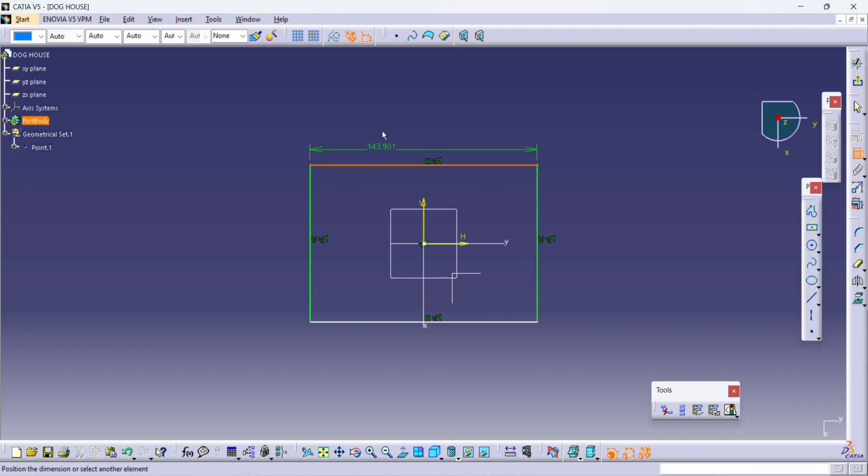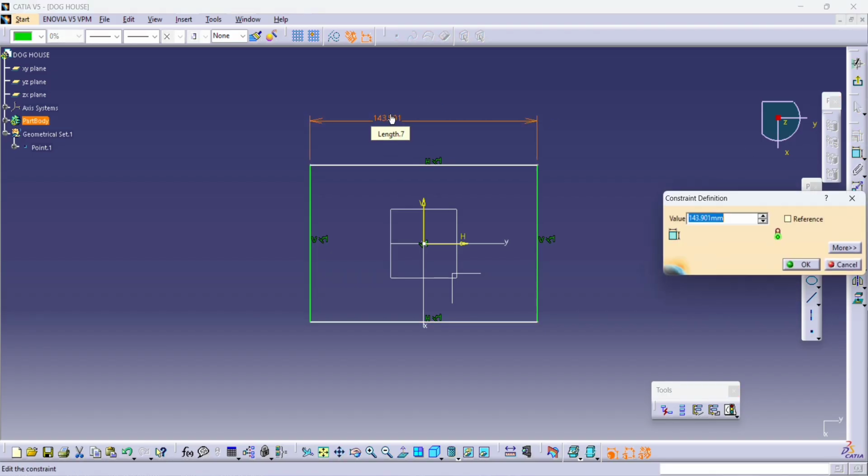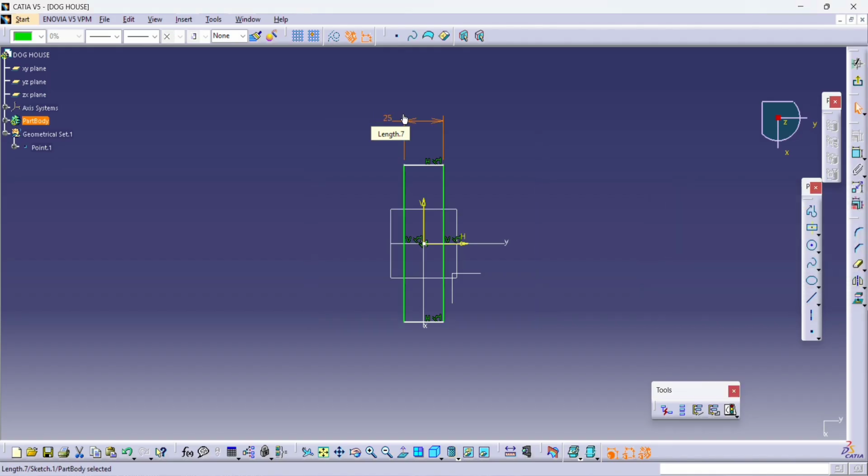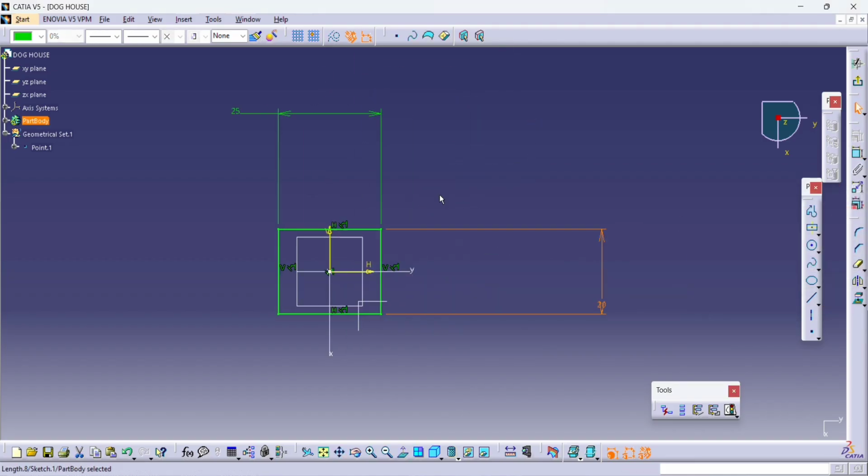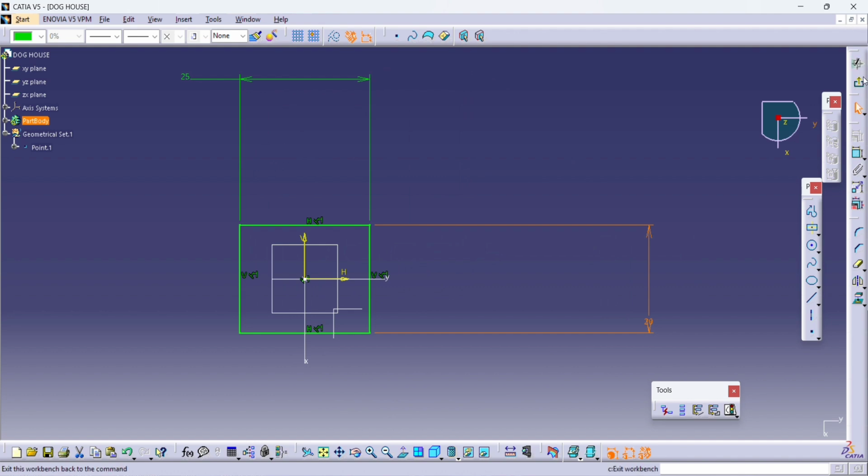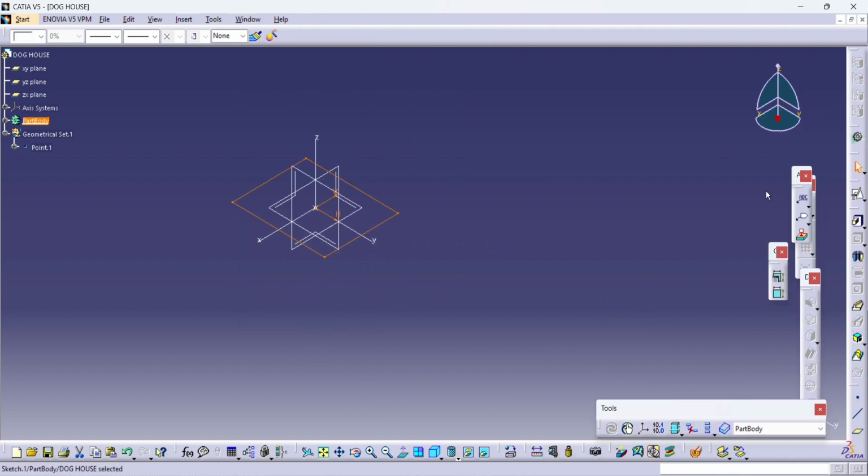For the doghouse, we'll start with a basic rectangle. Give the desired dimensions. Here we'll give 25 by 20 mm. Okay. So now next, the pad command, but before that we'll insert a body.